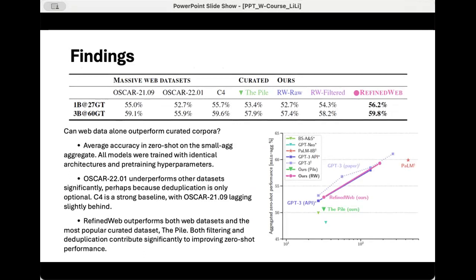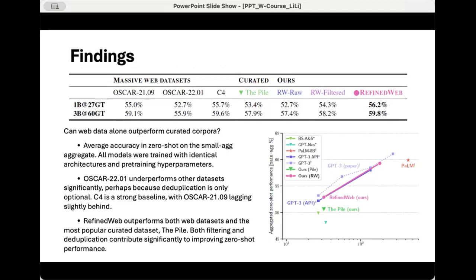OSCAR 22.01 underperforms other datasets significantly, perhaps because deduplication is only optional. C4 is a strong baseline, with OSCAR 21.09 lagging slightly behind. Refined Web outperforms both web datasets and the most popular curated dataset, the Pile. Both filtering and deduplication contribute significantly to improving zero-shot performance.